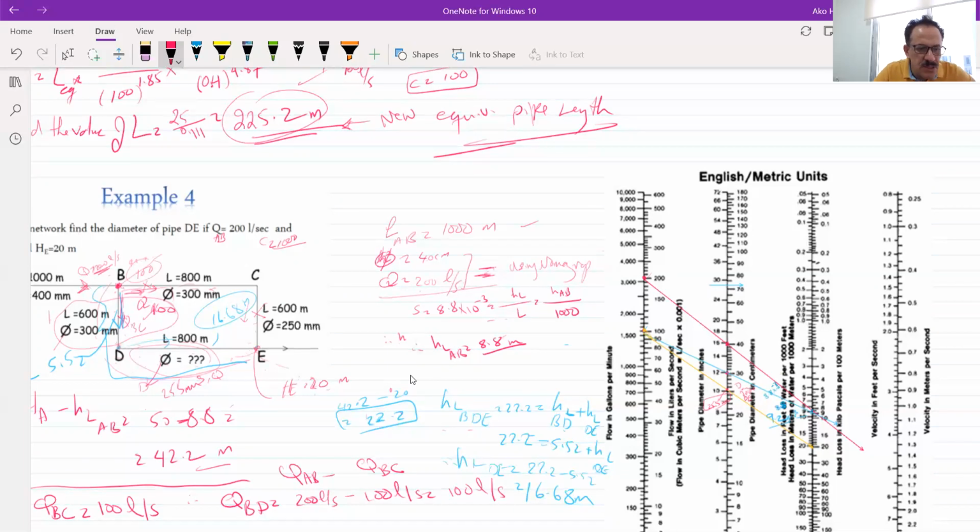My assumption is to have a cube which is 100 by 100, which somehow is okay, and look at the pipes here, 300 by 300, 255 by 250, it's okay. Sometimes you can have another solution. You have to use another method to check this assumption, which is called the Hardy Cross method.